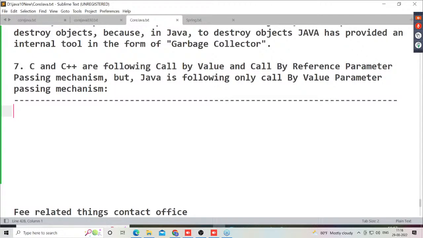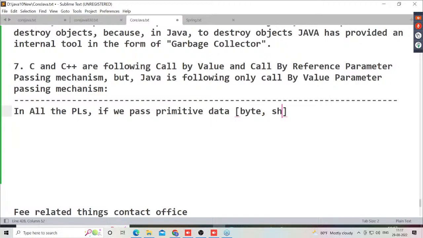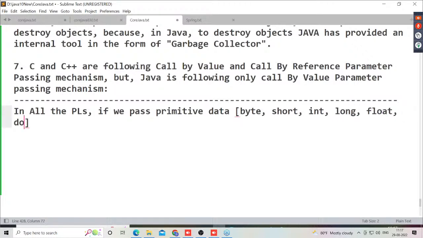Listen carefully. In all programming languages, maybe C, C++, Java, whatever it may be, if we pass primitive data, what are these primitive data, guys? Byte, short, int, long, float, double, boolean, and char. This data is what now?